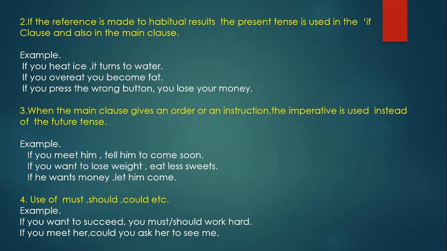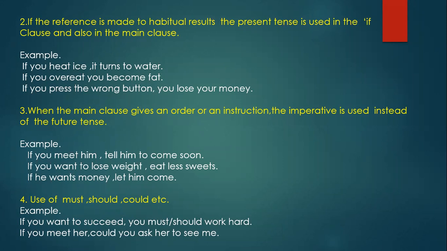The main clause also: turns, become, lose your money. That is also the present tense. So in the if clause as well as the main clause, the verb will be present tense when the reference is made to habitual result.